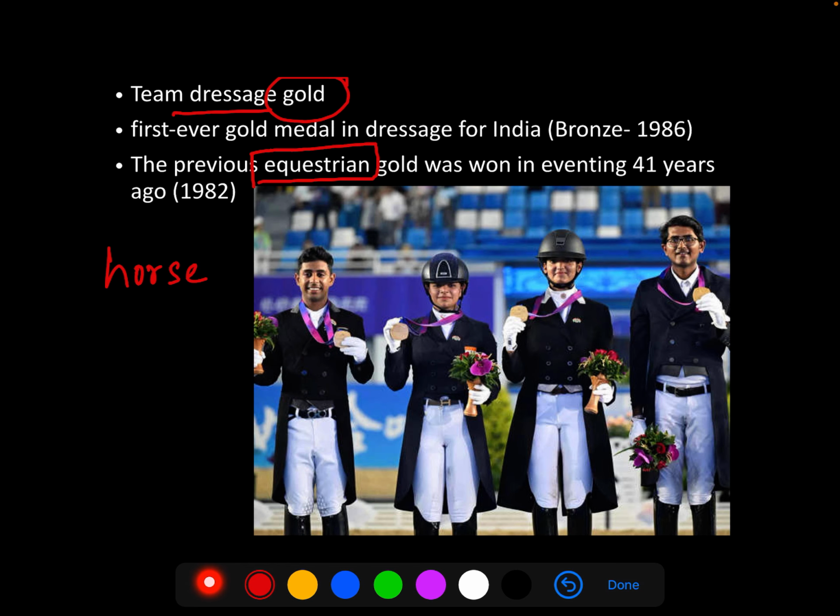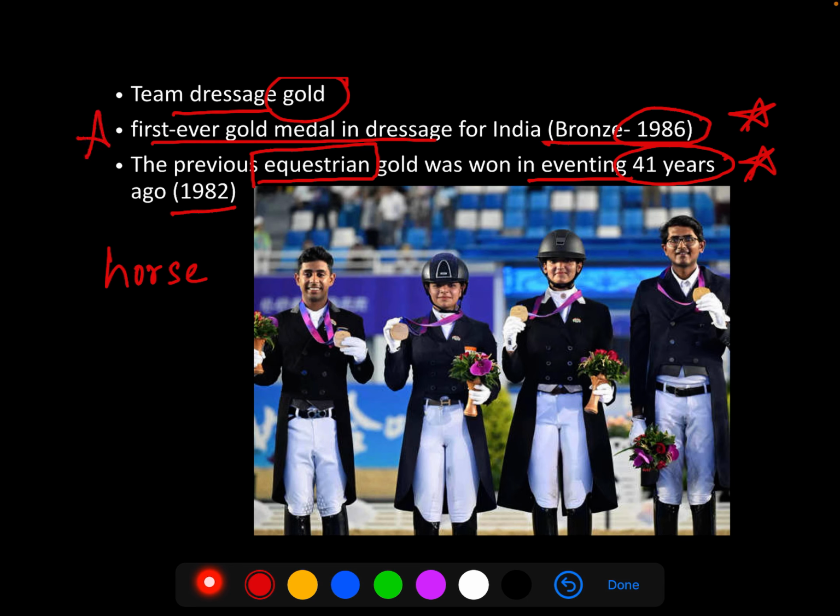Similarly, when it comes to equestrian sports, there are different events. One was eventing, in which India has won a gold, that too 41 years back in 1982. Very, very important. However, in the event called dressage, we've got only a bronze so far, and that too in 1986. This is the first time that India is getting a gold medal in dressage.